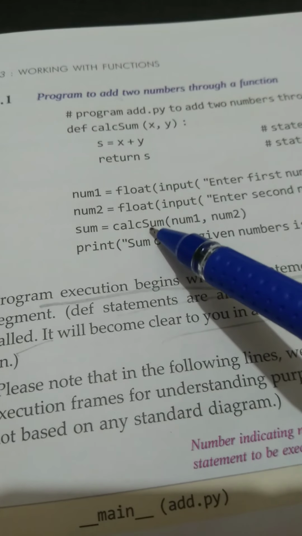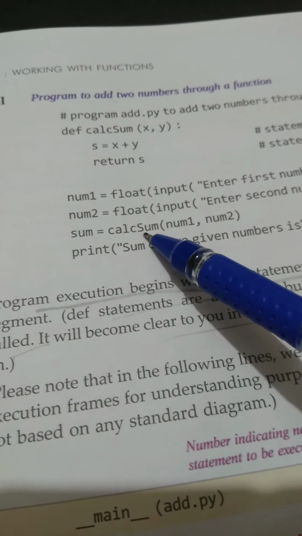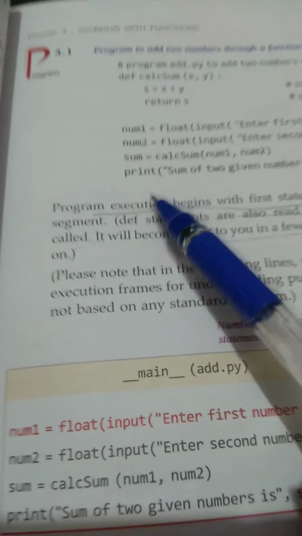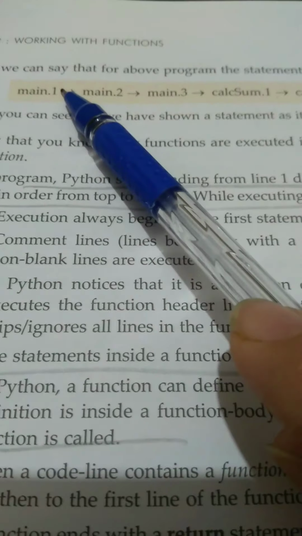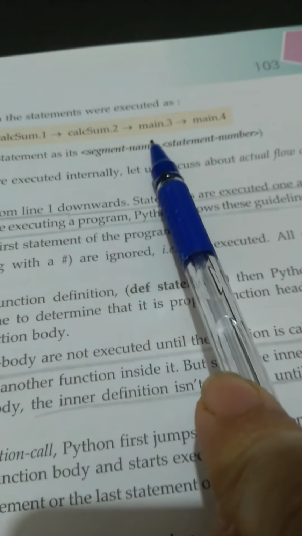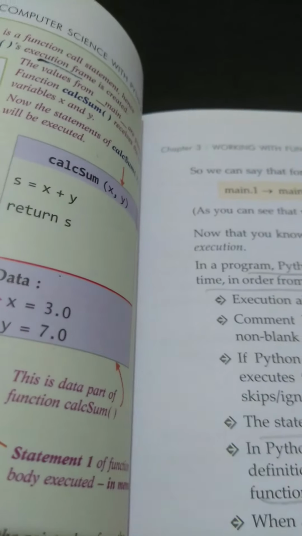After that, statement 3 will be executed, then statement 4. So these are of the main program: main 1, main 2, main 3, then calc sum 1, calc sum 2, then main 3, then main 4. This is the execution of the program.